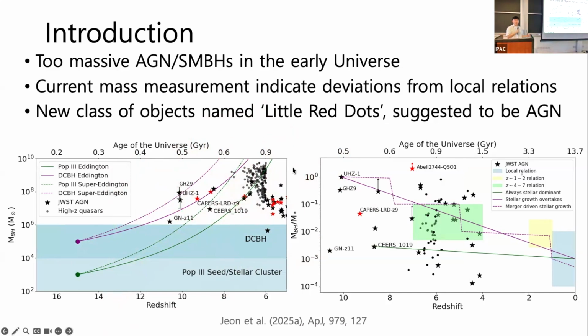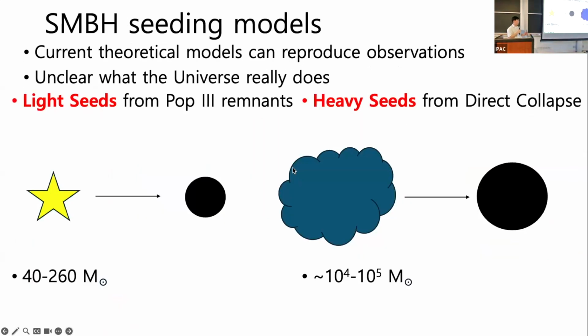The problem we face, as Dale mentioned, is what does the universe really do in this case? Since both of these scenarios could do it, how do we distinguish the two cases? So, quickly introducing these two scenarios considered at high redshift, starting with the stellar remnants. At the highest redshift, we expect the stars to be metal-free, the first Pop III stars.